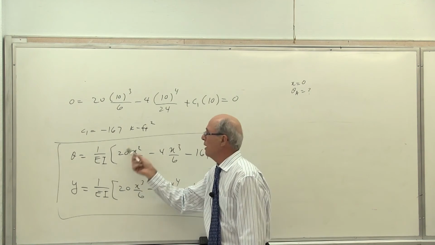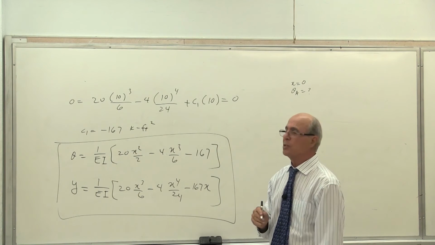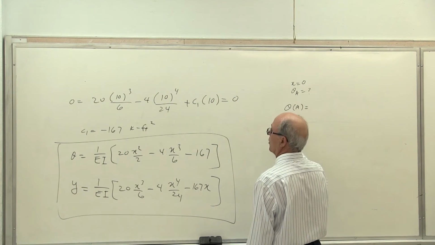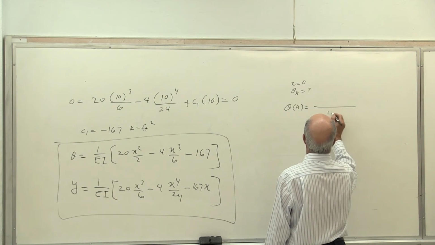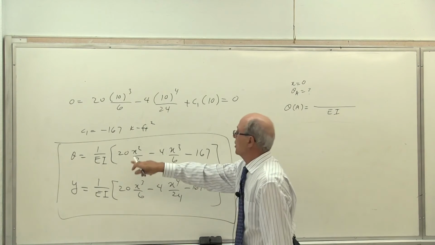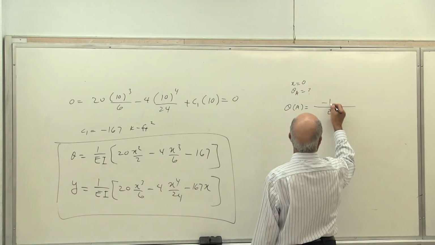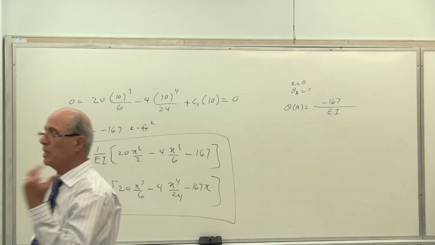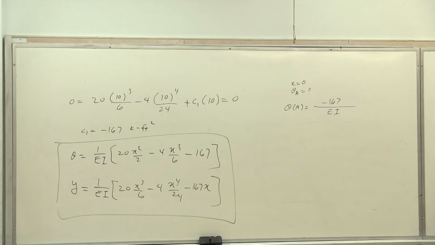In this equation, you have to put x equal to 0. So you put x equal to that. So theta at A, you can write it like that, becomes equal to, EI remains there, then 0, 0, 0, so minus 167. Is that correct or not? If they don't give you the EI, you leave it in this format. Many homework are like that. But some homework that I picked up, you need to go to your numerical format of it. Give me how much is it. It is 1 degree, 2 degree, 10 degree, whatever it is. Is that correct or not? It should come up with a very small angle, yes?